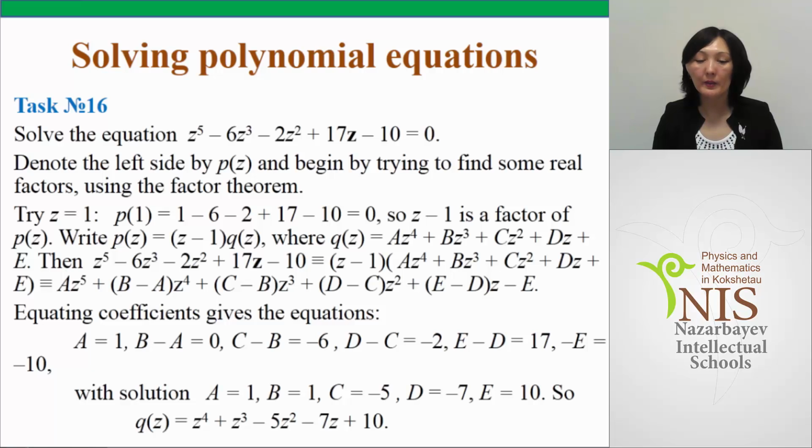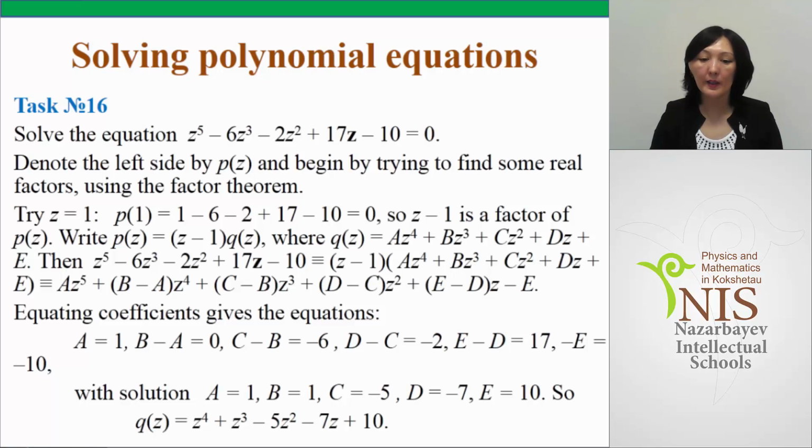Write p as a product of z minus 1 and a polynomial q, which has power 4. Then rewrite it as a product of two brackets, z minus 1 and a polynomial of power 4. We remove the brackets and we get a set of equations.